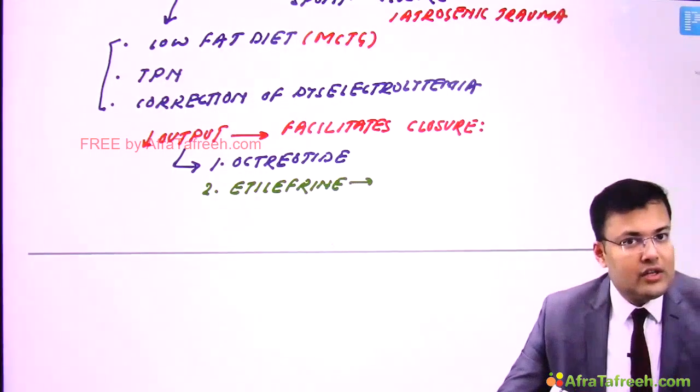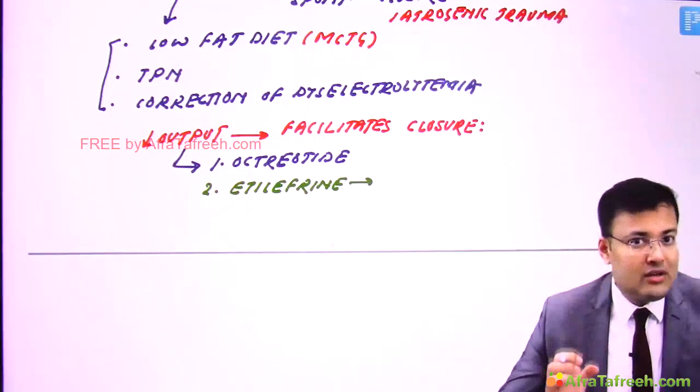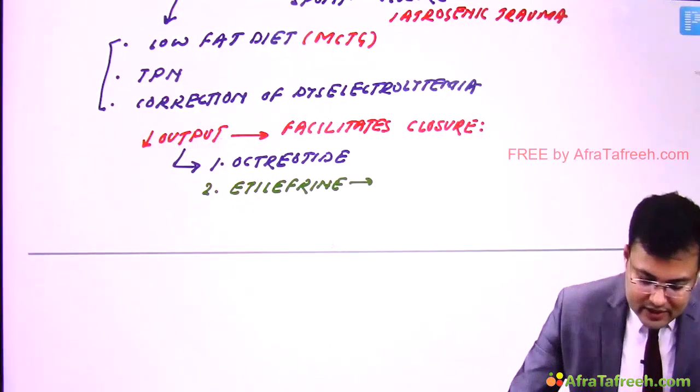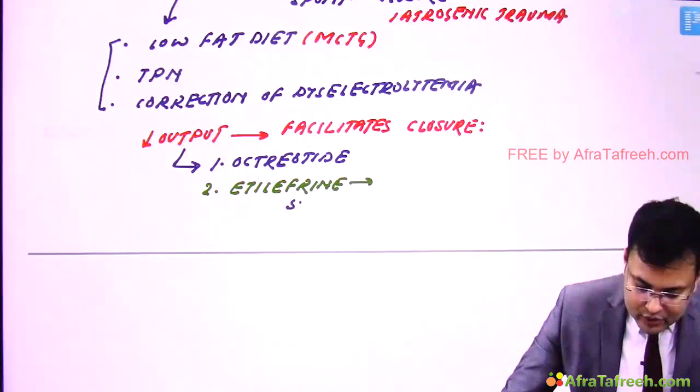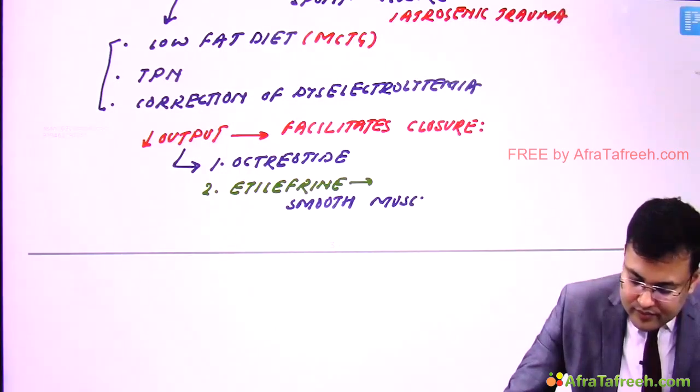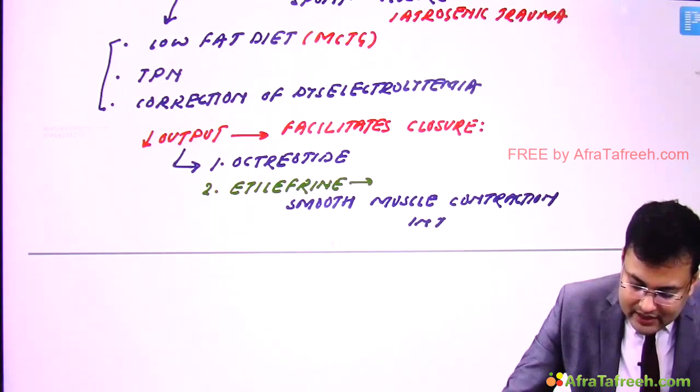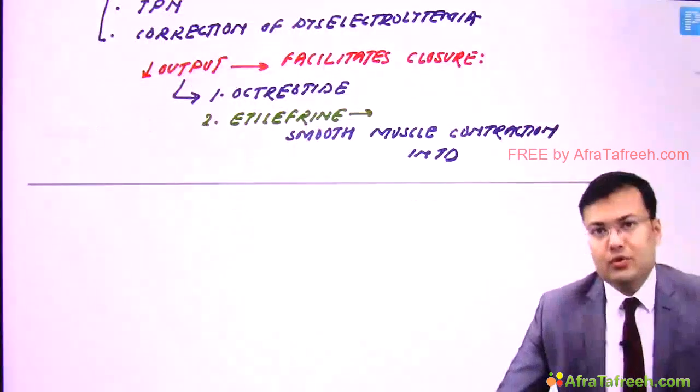And what is it going to cause? It causes smooth muscle contraction in the thoracic duct, and this facilitates the closure.